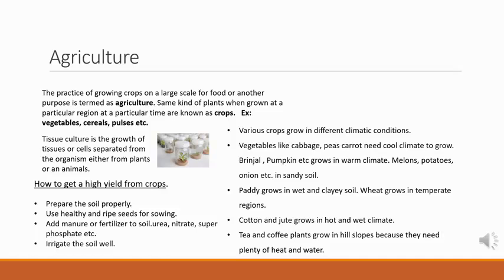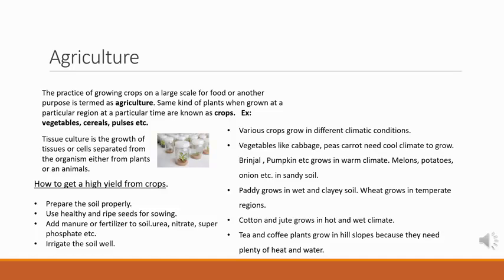At the same time, the tea and coffee plants grow well on the hill slopes because they need plenty of heat and water. Water does not remain standing for a long time near the roots. That's why we are using hill areas or slopes. Water will drain out.